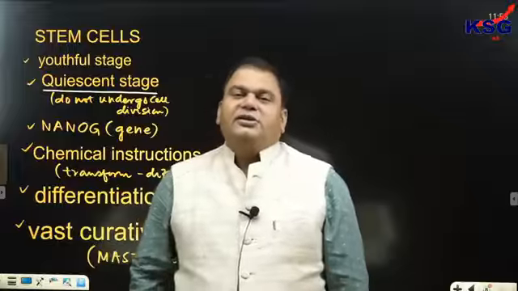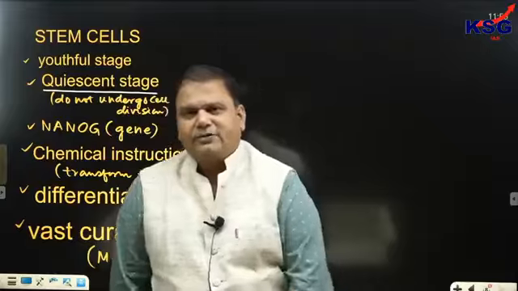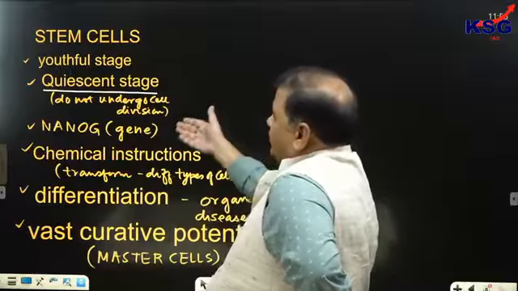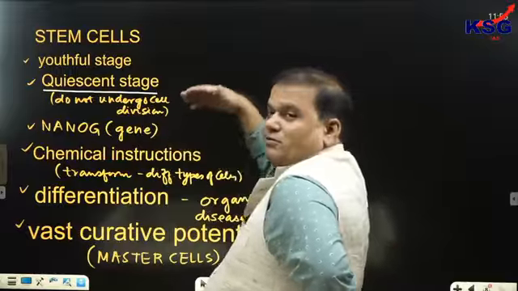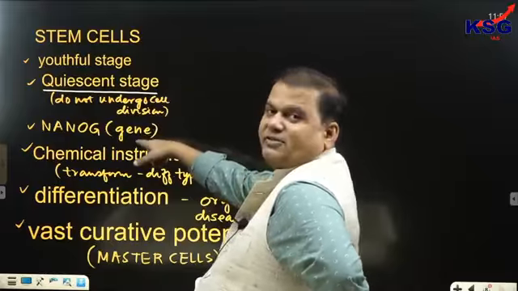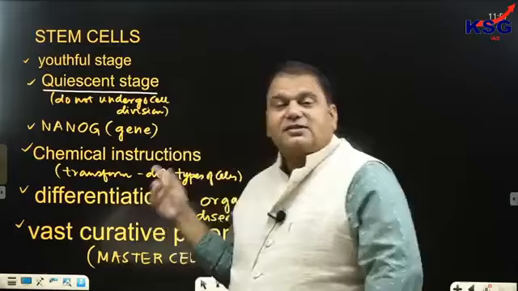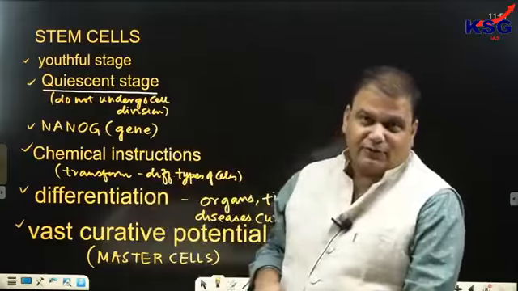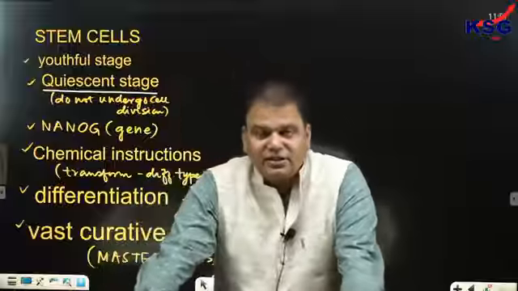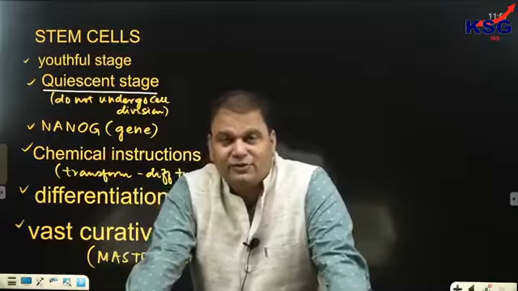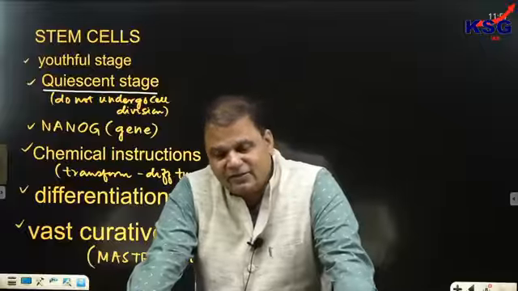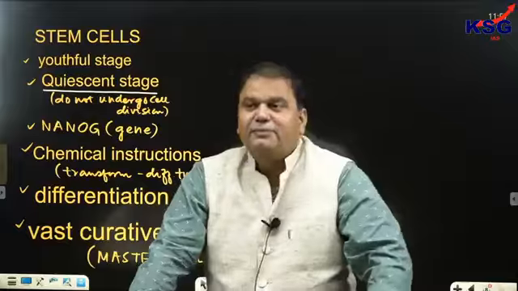And why are they not dividing? Pluripotent cells have Nanog, a gene which disallows them from undergoing cell division on their own. Clear?